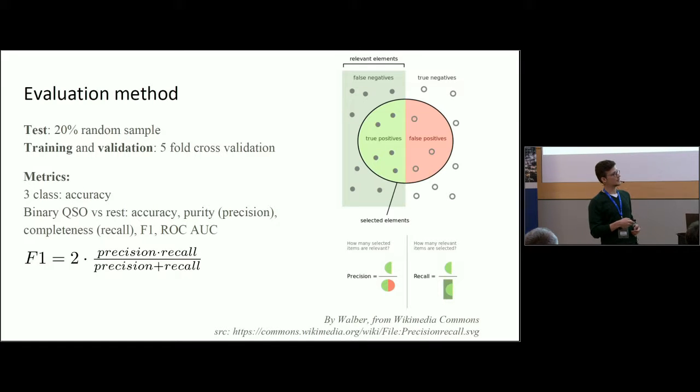But then we also focus on just binary classification, where we transfer the output to a quasar versus rest problem by simply summing the probabilities of stars and galaxies into one class. And here we use accuracy, purity, completeness, F1, and ROC AUC.